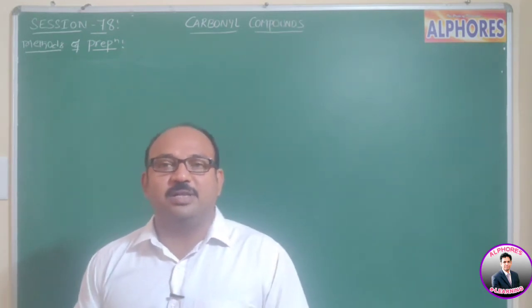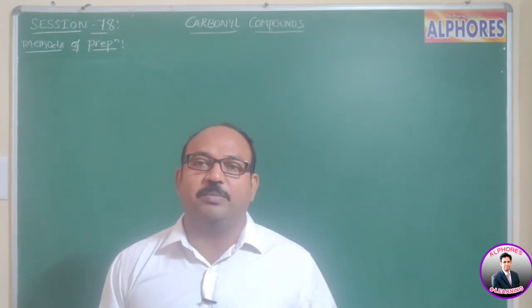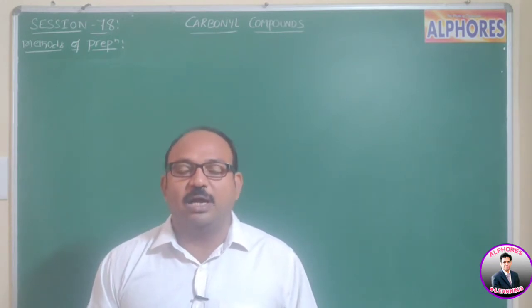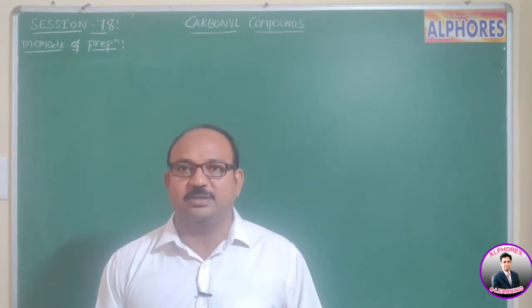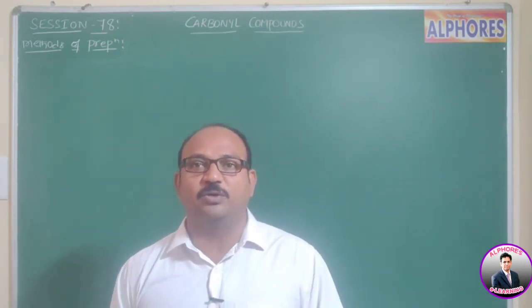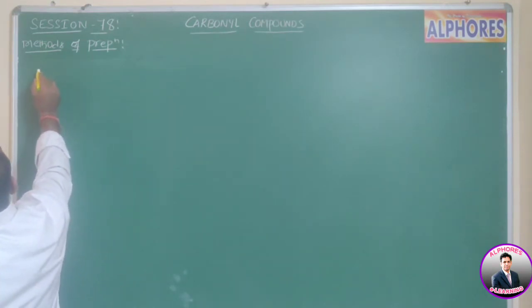Not only with carboxylic acid esters, but with orthoformates, esters or any orthoesters, Grignard reagent gives aldehydes and ketones. Let us see the reaction.